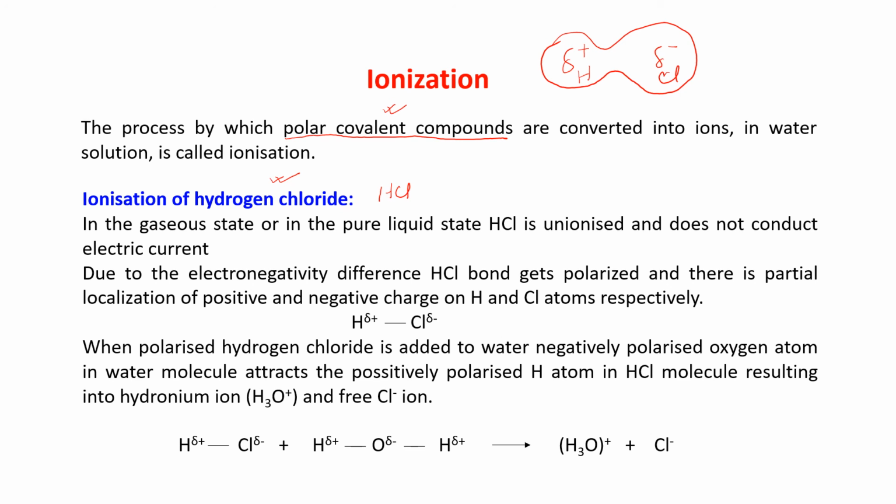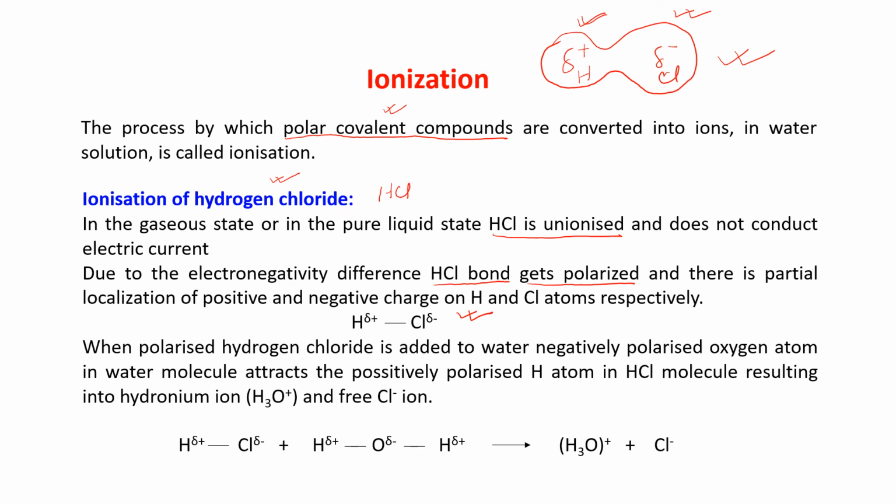But in the gaseous state or in the pure liquid state, HCl is unionized and does not conduct electricity. Due to the electronegativity difference, the HCl bond gets polarized, as I have explained to you. And there is partial localization of positive and negative charge on the H and Cl atoms respectively. You see here, hydrogen is getting a delta positive charge and chlorine is getting a delta negative charge.